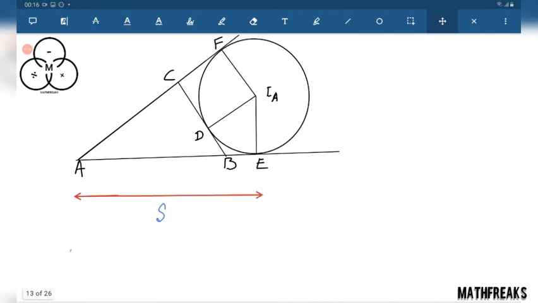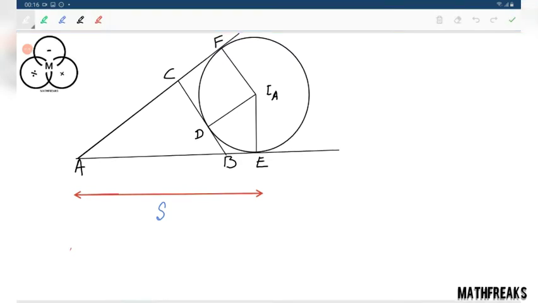Now there are some properties. The first property is that we need to prove the length of AE equals s. How are we going to prove this? AE equals AF, tangents from a point are equal.